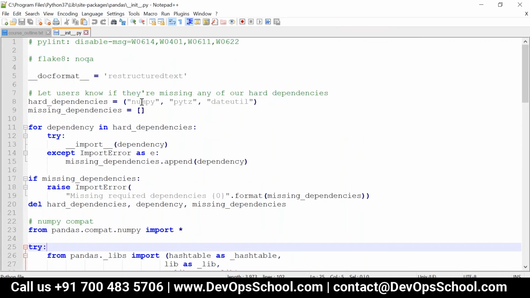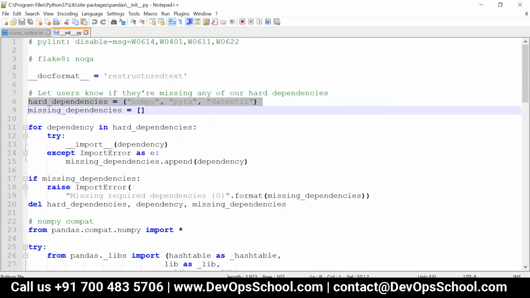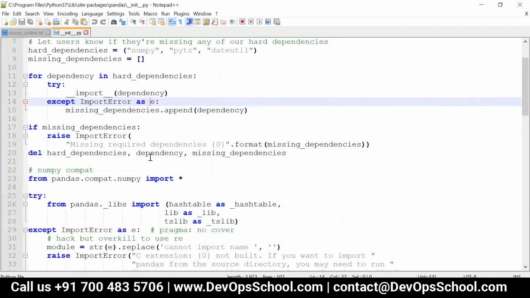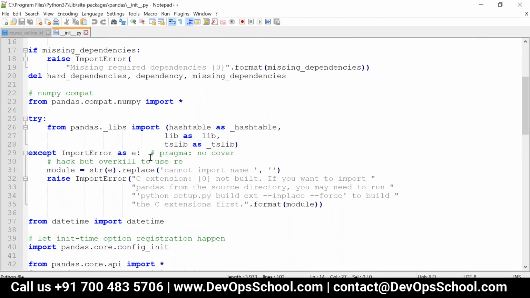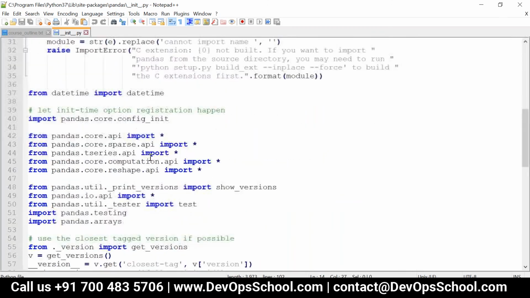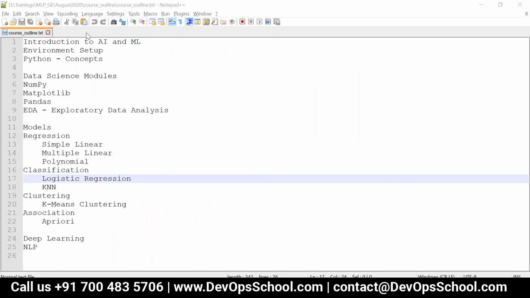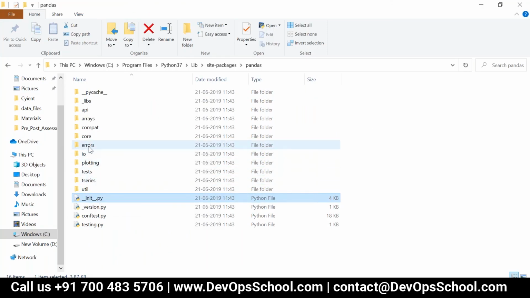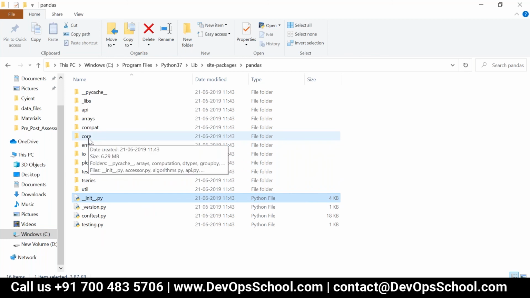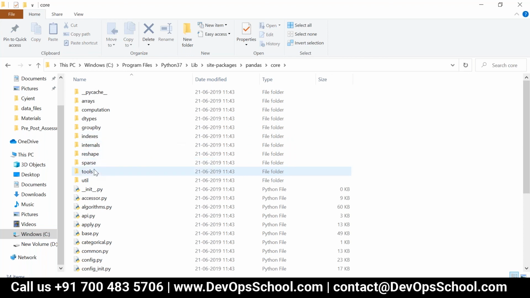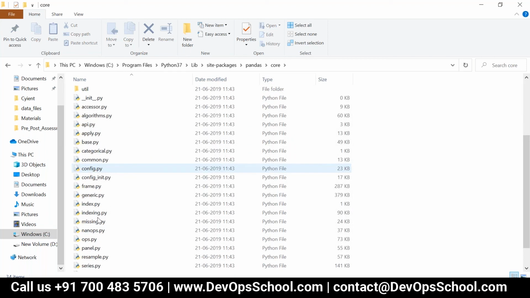See here, these are all dependency modules. So core.api, io.api, it's somewhere over there. For example, if you are using PyCharm, you can easily find it. It will directly go to that particular file. So this is series.